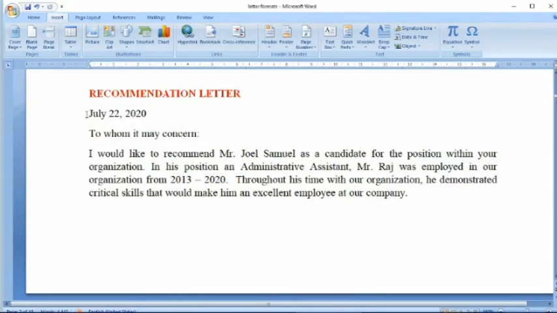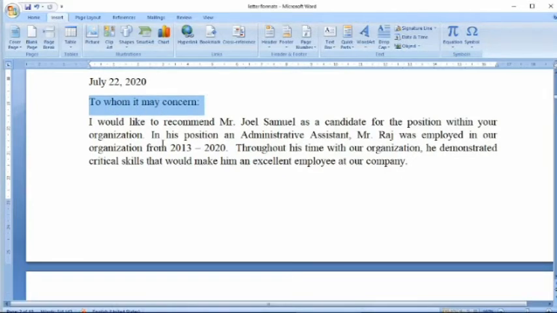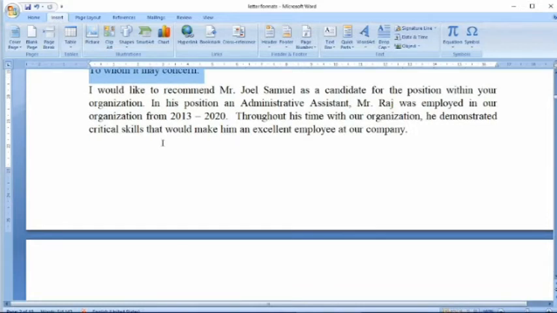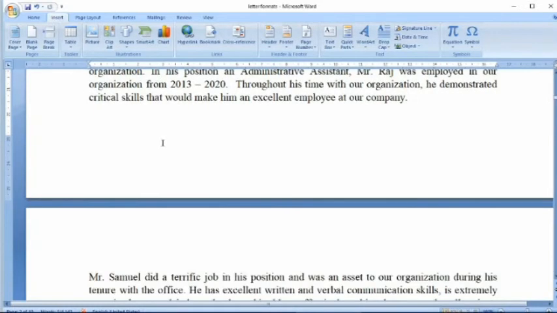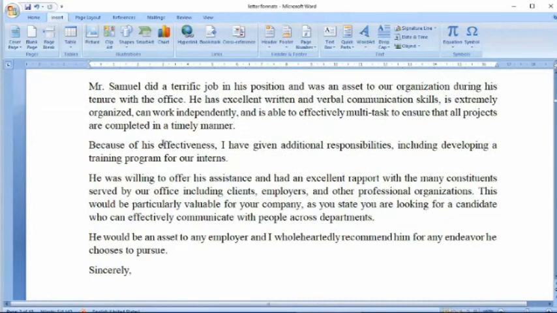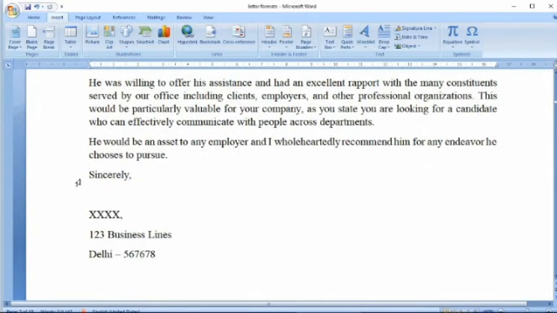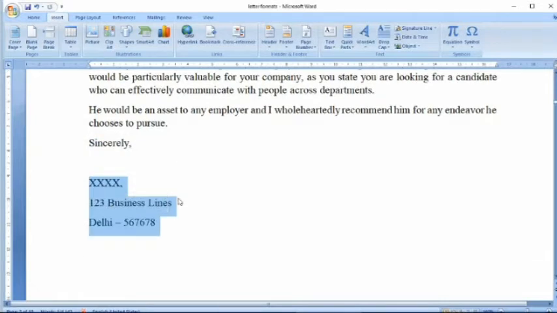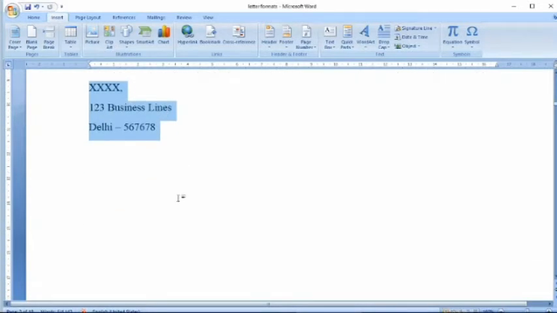Now here I am mentioning the date of the recommendation letter, and as I don't know who is the person to whom I am writing, I mention it as "to whomsoever it may concern." And I recommend a person for a better position, or I may recommend a student for higher studies. So this is the body of the letter, and then I close the letter using "Sincerely" and the address of a person or the company from where it has been sent.